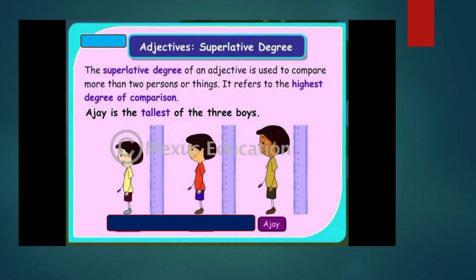So who is the tallest boy of the three? Yes, Ajay is the tallest. We have added est to the positive form of the adjective because it is in the superlative degree. Ajay is the tallest of the three boys.